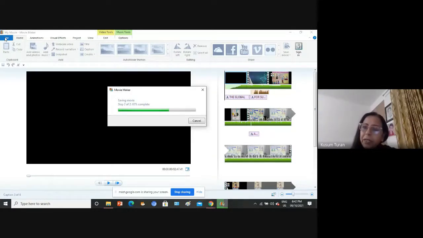So if you have Movie Maker in front of you, go to File, Save the project as. The project gets saved with the extension WLMP. Initially, even the older version used to have a different extension, but now it is WLMP, I believe.